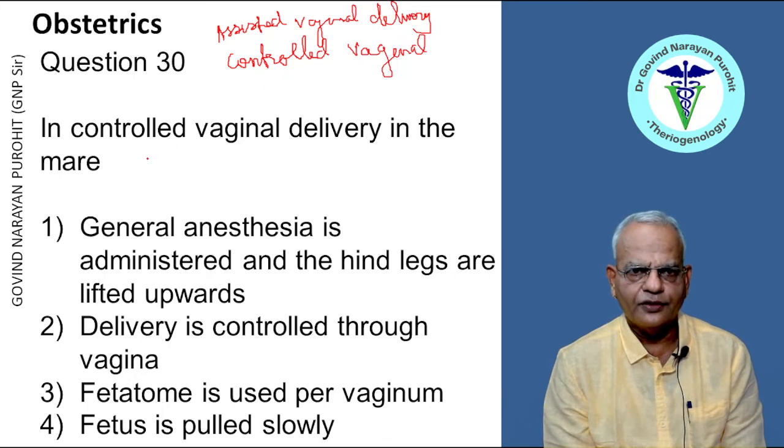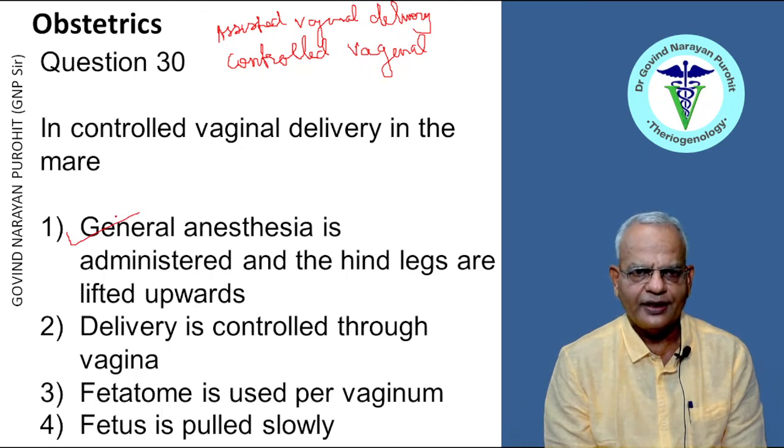Now, in controlled vaginal delivery, general anesthesia is given to the mare and the hind legs are lifted upwards so that one can pull out the fetus easily and manipulate easily. So, general anesthesia with lifting of the hind limbs is the right answer, right?